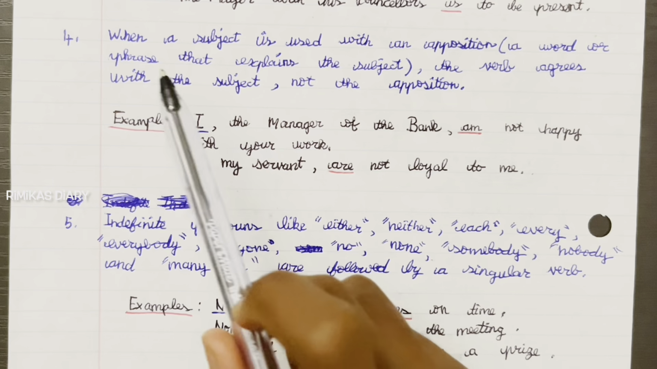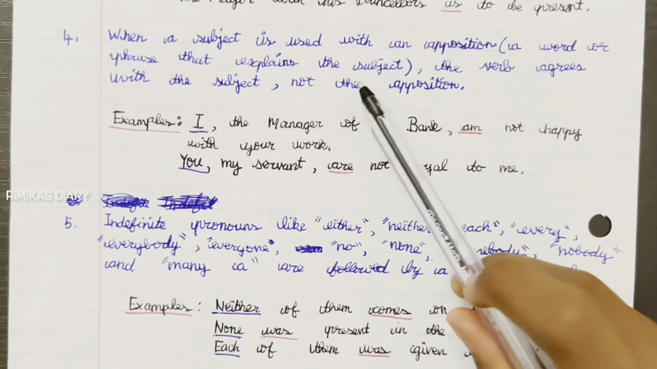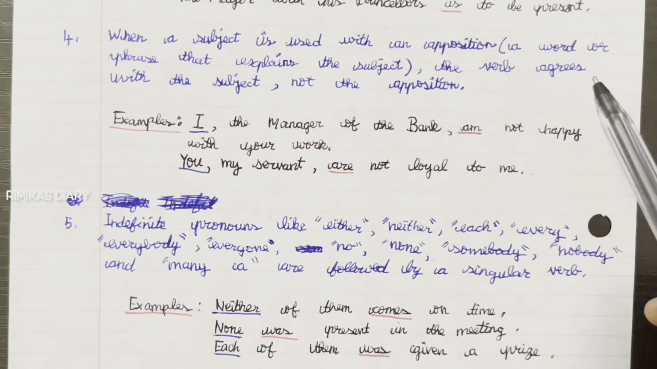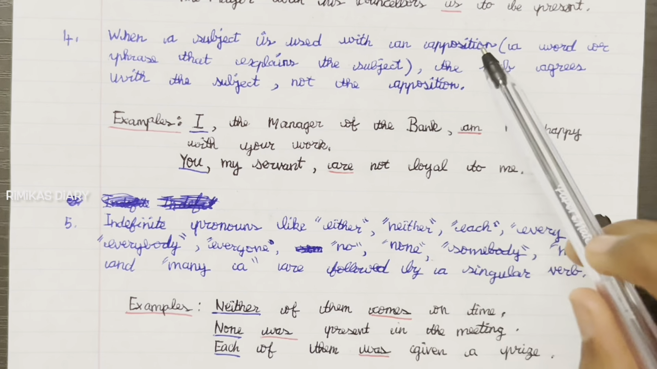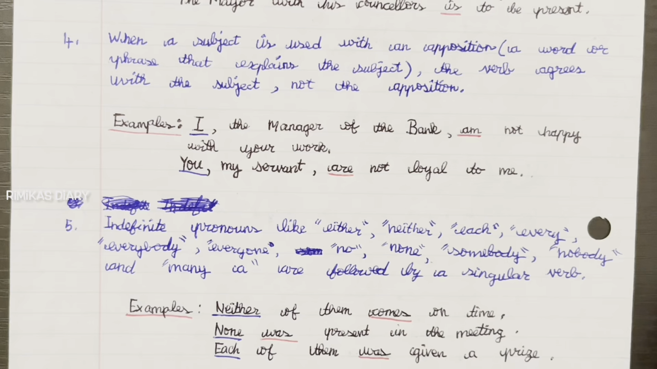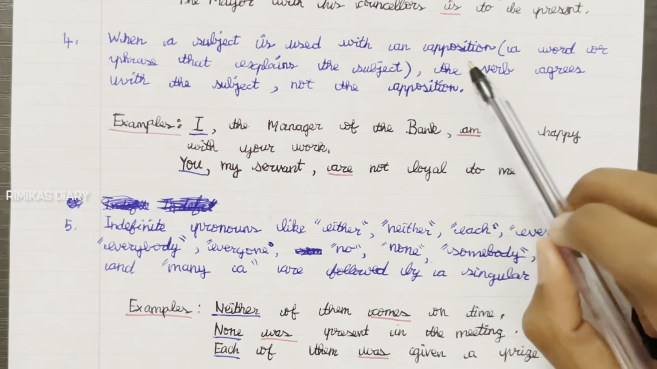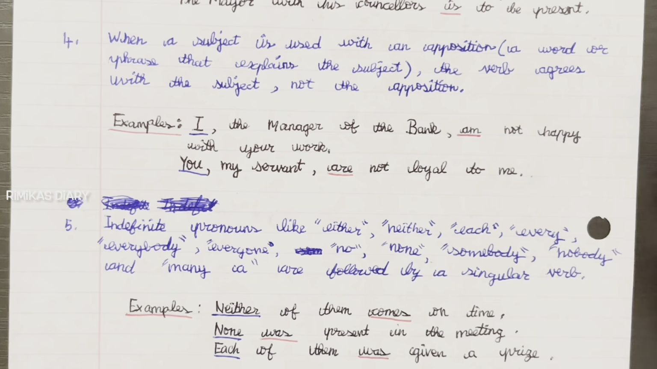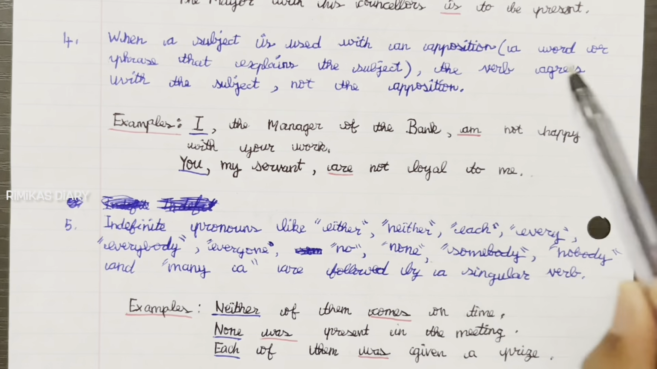Next, fourth rule. When a subject is used with an apposition, a word or phrase that explains the subject, the verb agrees with the subject, not the apposition. So, in a sentence, there is a subject, and it is used with an apposition. An apposition is like a word or phrase that explains the subject. Then the verb agrees with the subject, not the apposition.